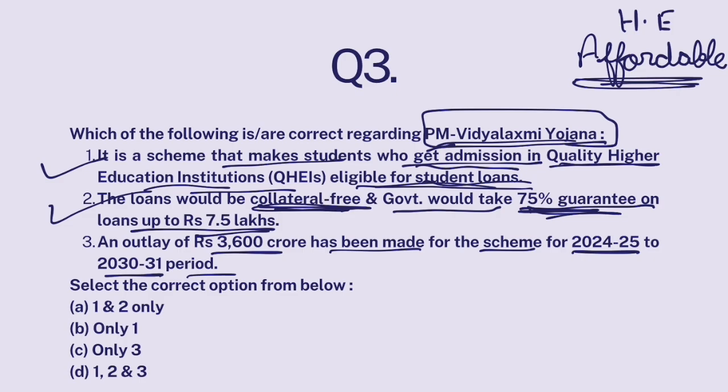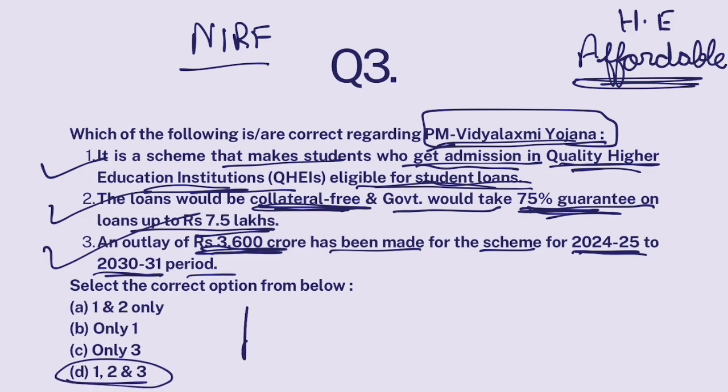Now, quality higher education institutions would be selected based on government rankings of universities, which are called NIRF rankings. Now, government has allocated 3600 crore for this scheme, and this scheme would be operational between 24-25 to 30-31. This part is also correct. All statements are correct. All right.